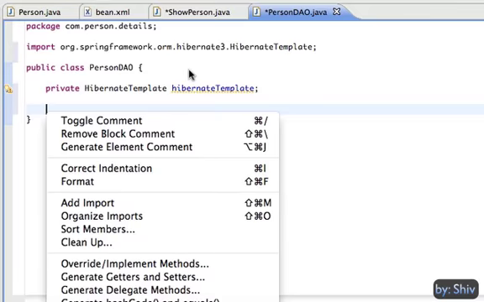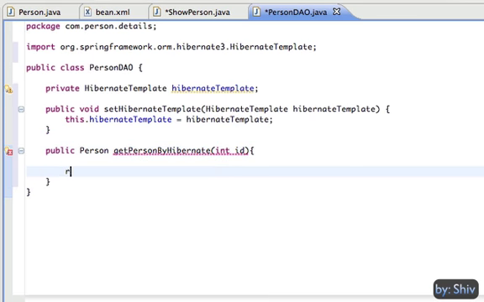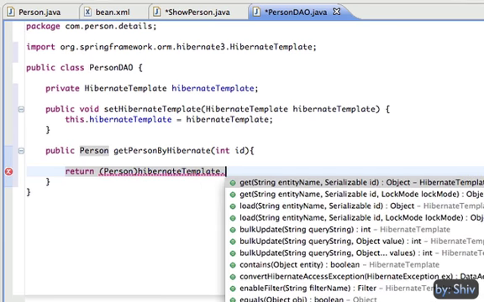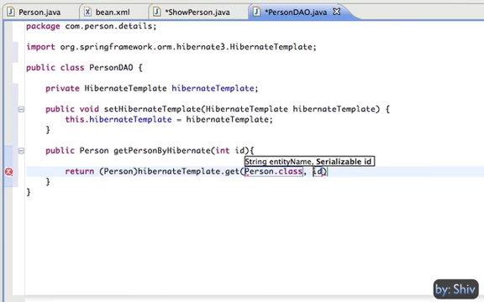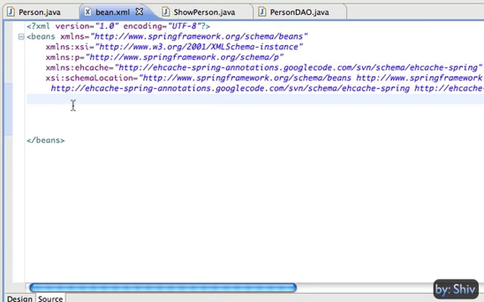Create a variable of class Hibernate template with its setter method. Create a method, say getPersonByHibernate, which is going to communicate with the database by using the Hibernate template. This time we will use the ID field as an argument to the query in order to retrieve the person details. So pass the ID as an argument to the method and use the Hibernate template get method to retrieve the person details.